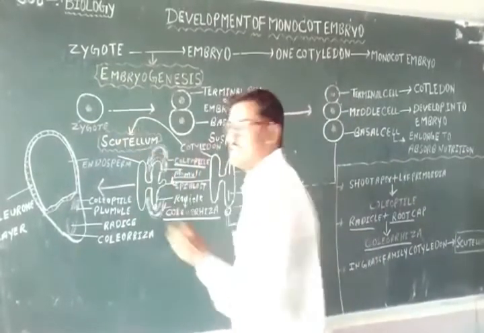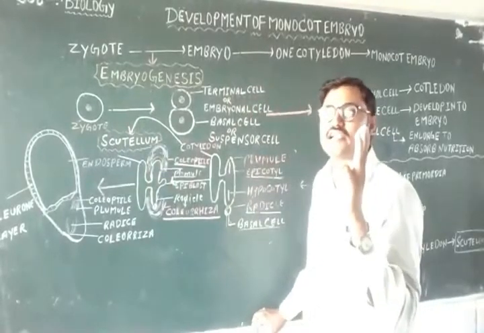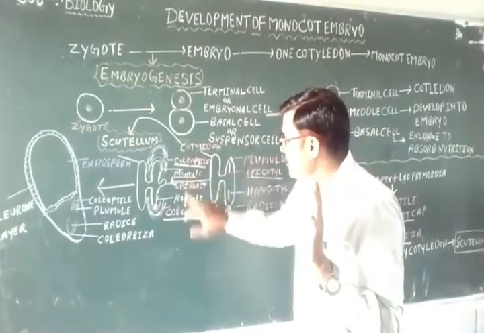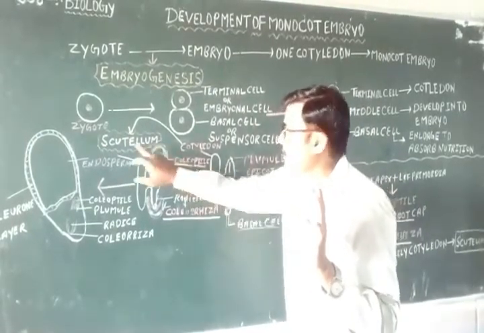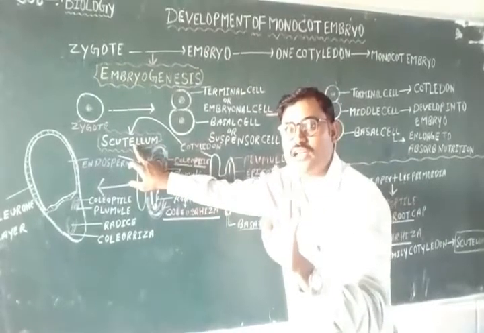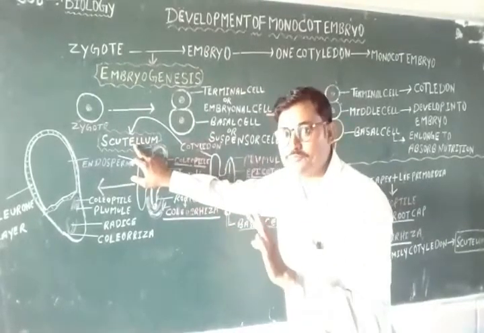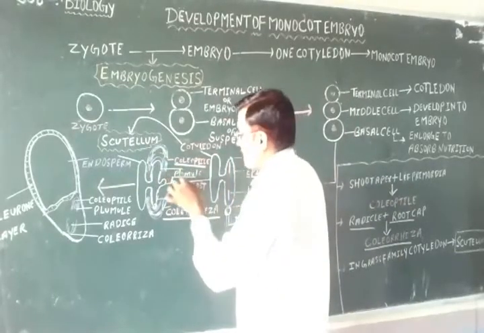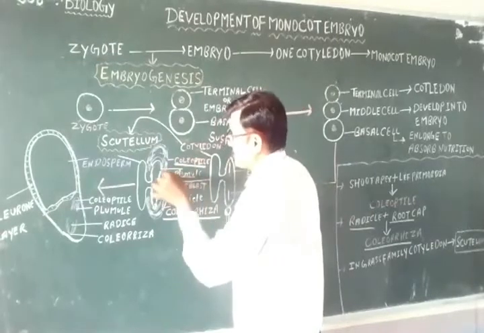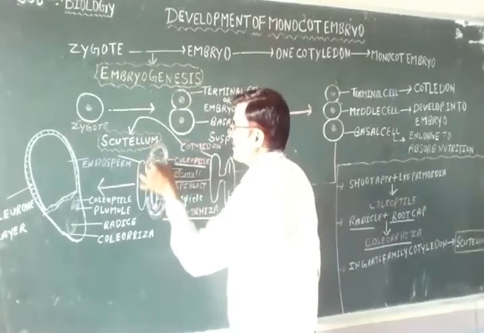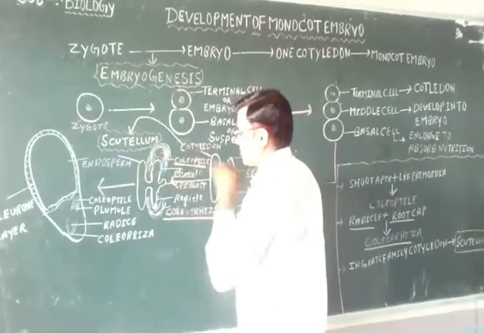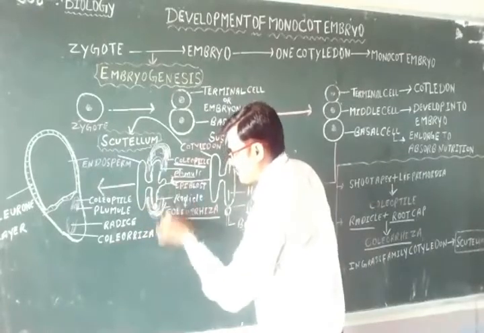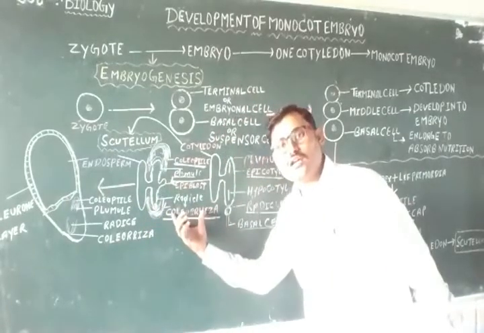These are the three very important characteristic features of the monocot embryo. Again I am repeating: coleorhiza, coleoptile, and scutellum. These are the main unique characteristic features of the monocot embryo. Again I am repeating how the coleoptile forms. Formation of the coleoptile takes place from the plumule. At the tip of the plumule, a sheath forms, and this sheath is known as the coleoptile. And at the tip of the radicle, the sheath forms the coleorhiza.